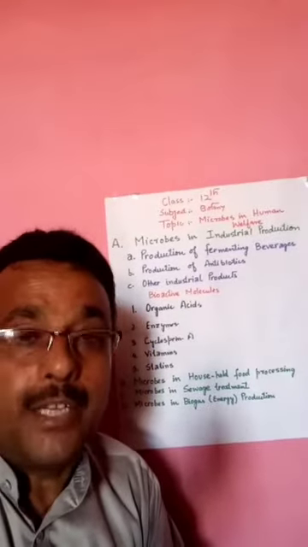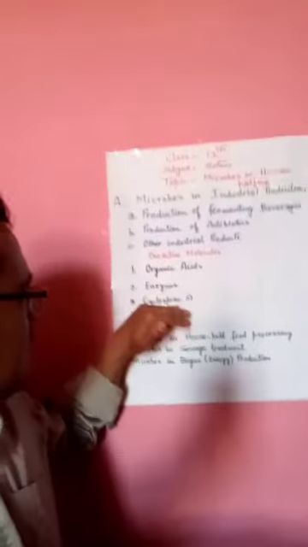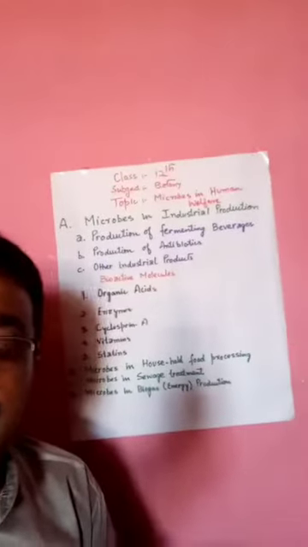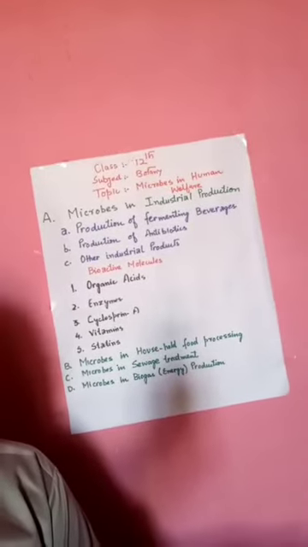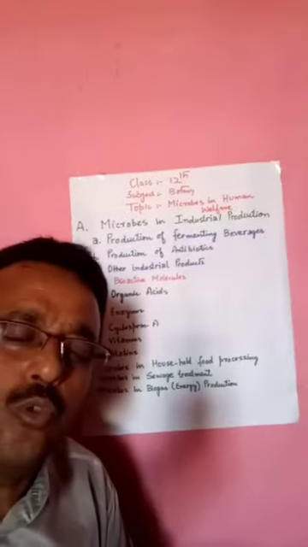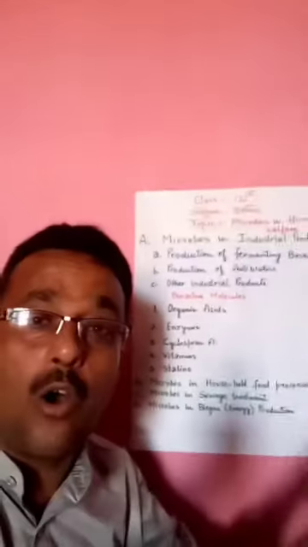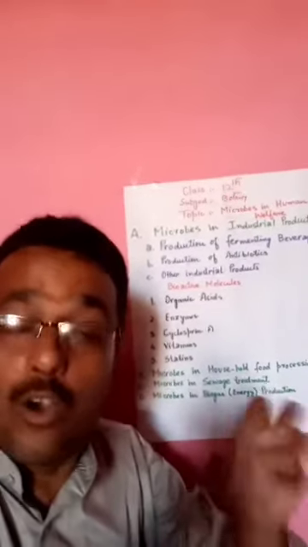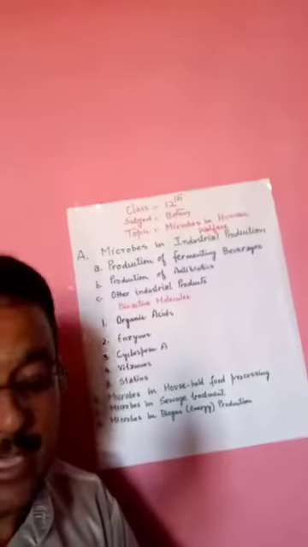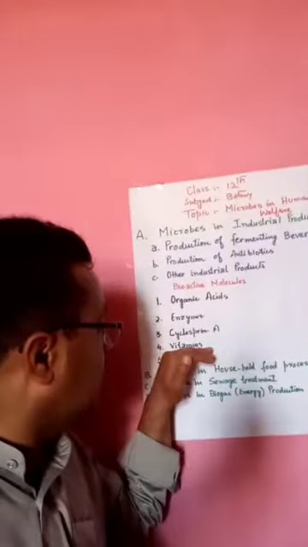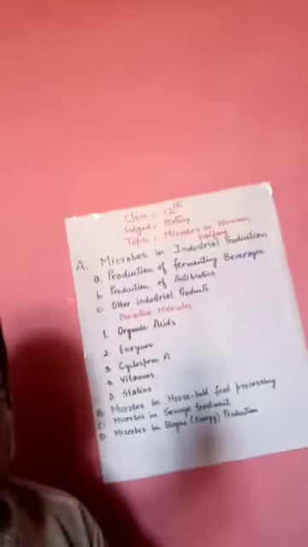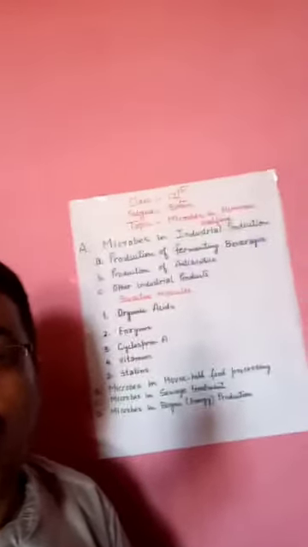Third one is cyclosporin A. It is produced by the fungus Trichoderma polysporum, and it is used as an immunosuppressor agent to decrease the failure of organ transplantation.